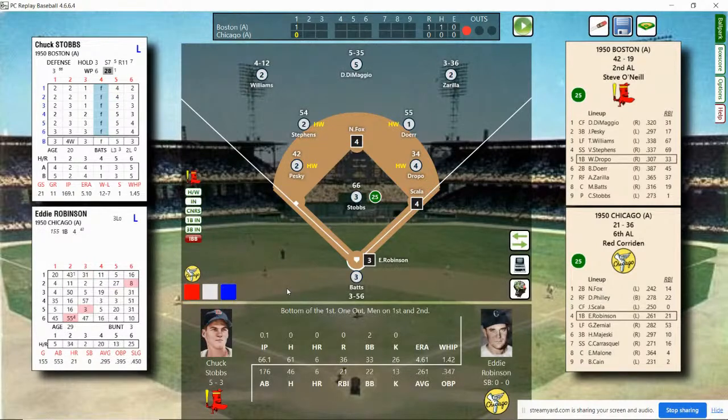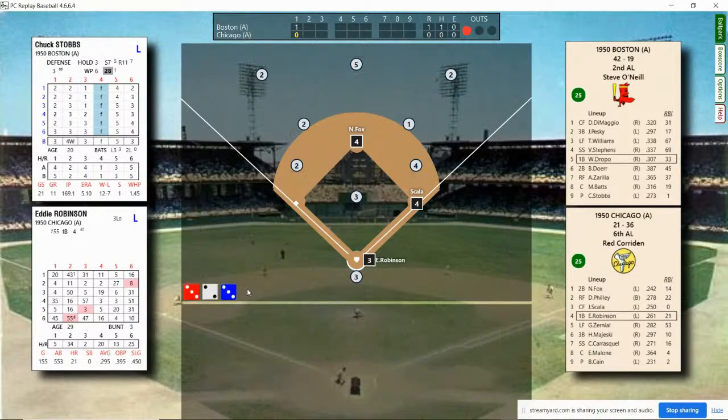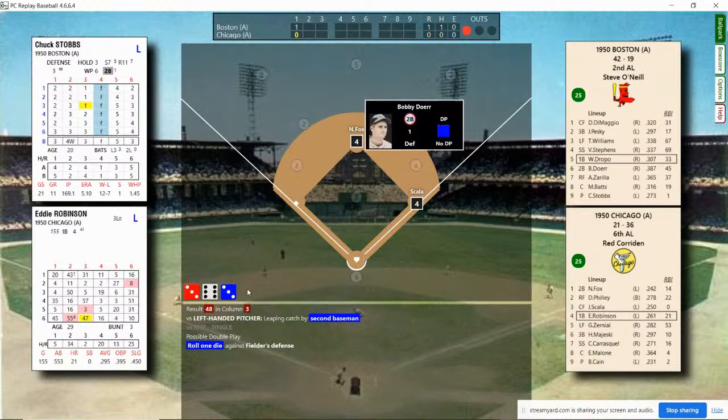Eddie Robinson coming to the plate. 2 runners on. White Sox down by 2, 1 out. Robinson's a .261 hitter with 6 home runs, 21 RBIs. And he's going to hit a line drive caught by the second baseman.